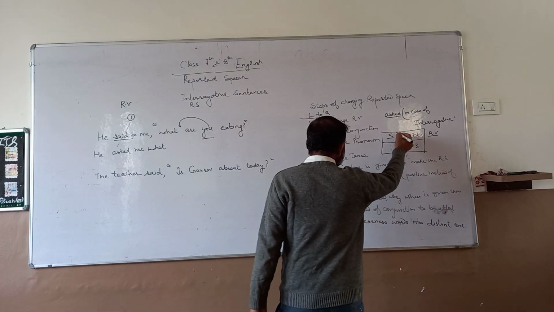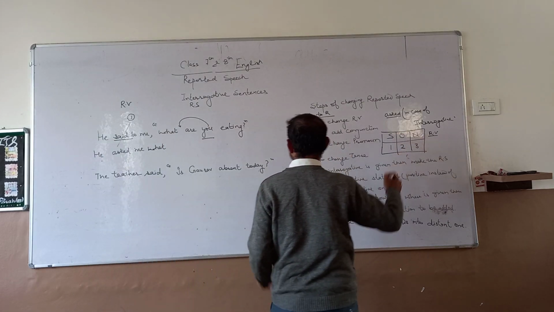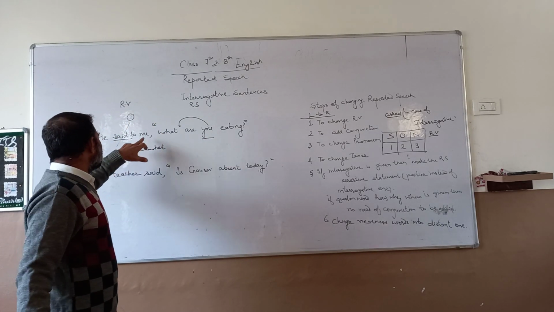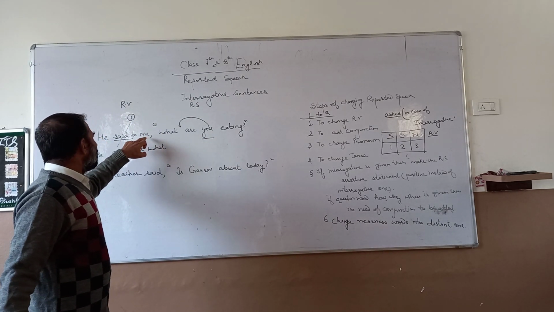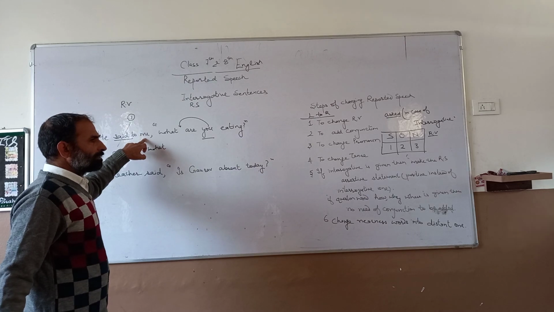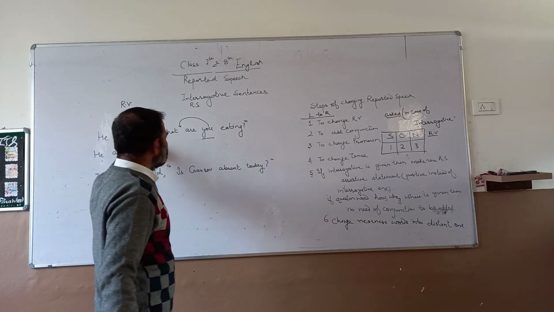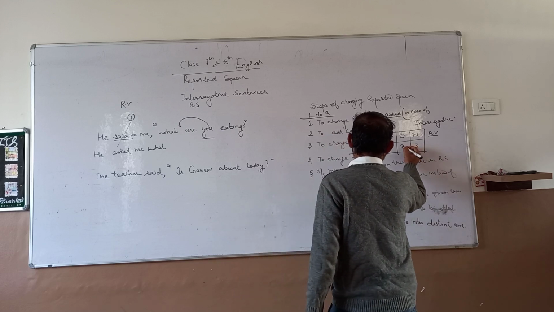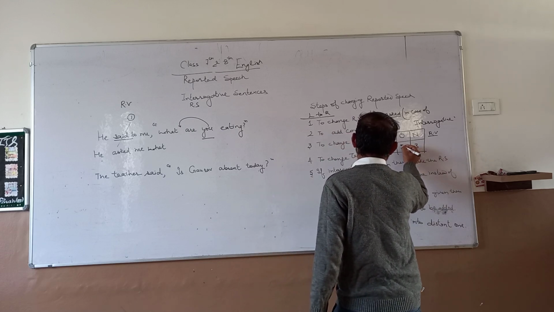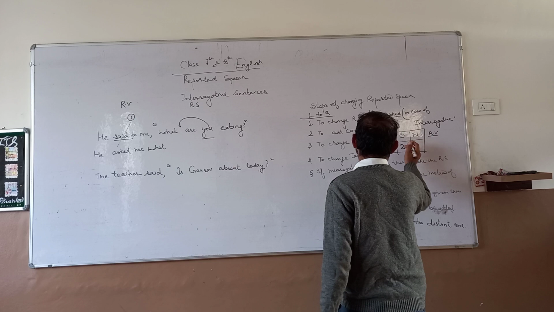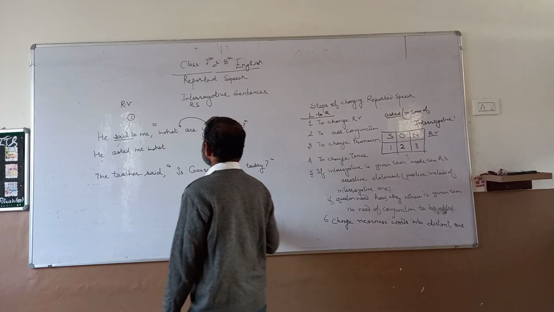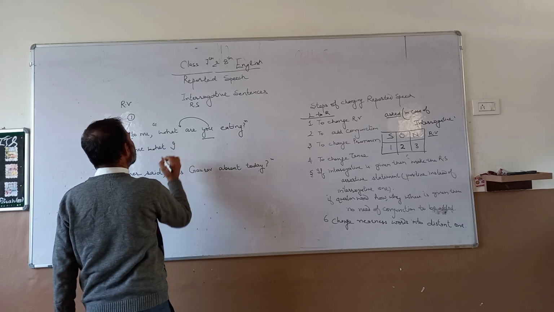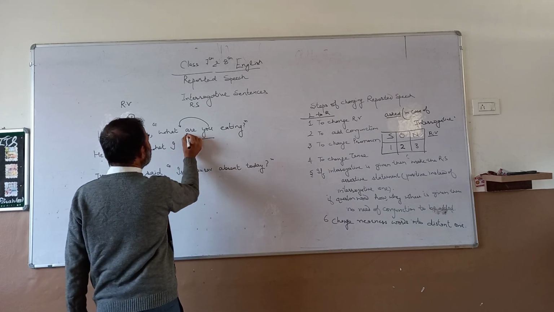Then here it is, second person is given you. Clear? Then what is in the form of object here? That is you. Then according to the object of the person, the object of the reporting verb here will be I, according to me. What I?